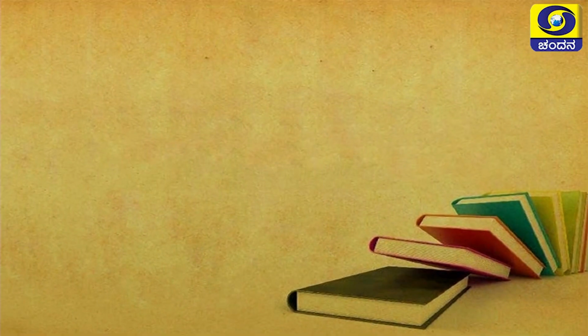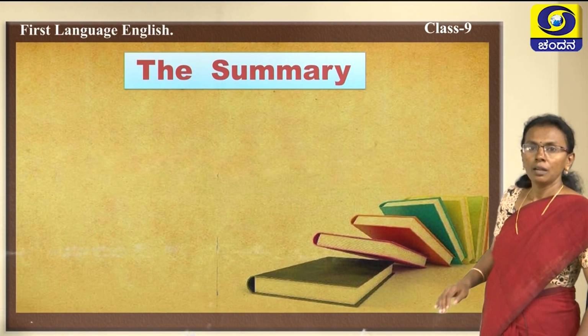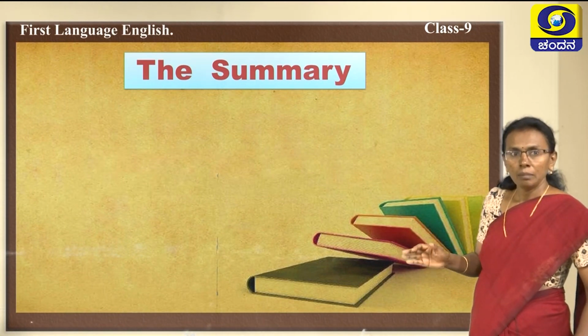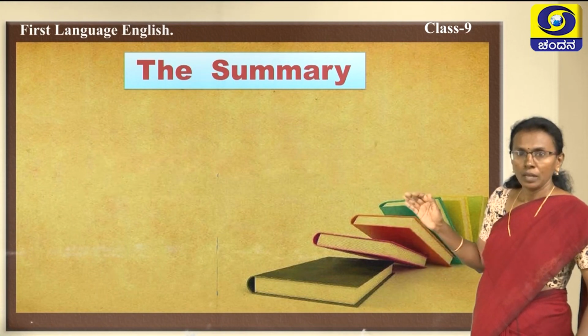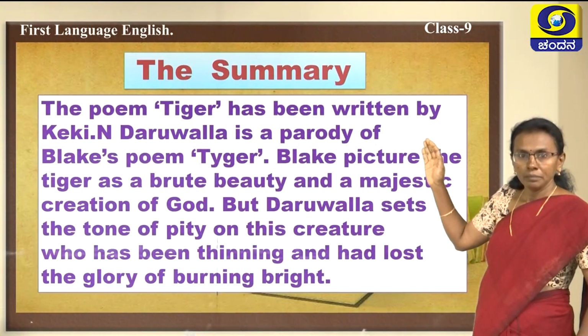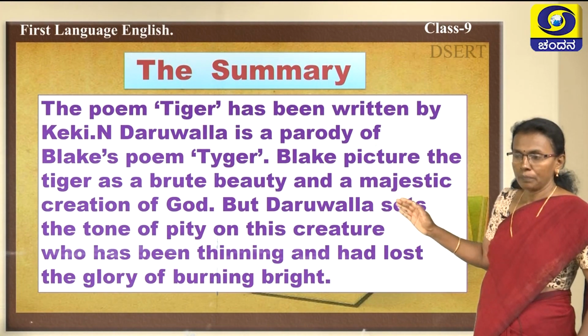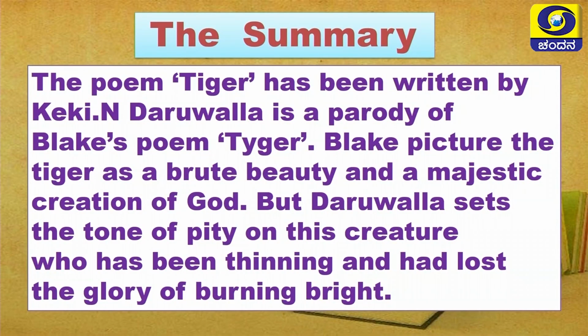Okay. Now, come to the summary of this poem, the very, very important part of the poem. You need to understand. Please listen carefully and understand the poem. Now, see there, the poem Tiger has been written by K.K.N. Daruwala, and is a parody of Blake's poem Tiger. I have mentioned before, it is a parody, it is an imitation, but imitating only in the sense of the title, like tiger. Maybe it is telling about a tiger, but the condition is entirely different.